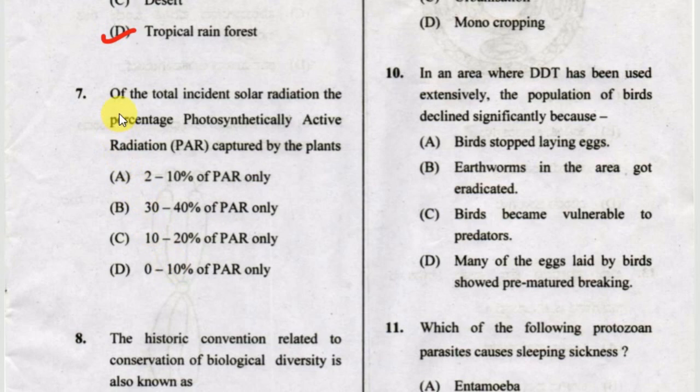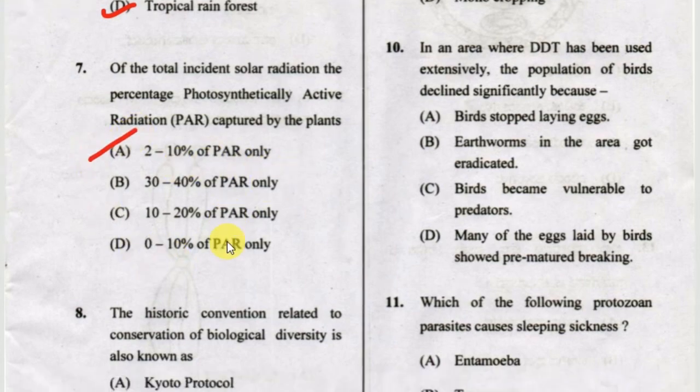Next one, of the total incident solar radiation, the percentage of photosynthetically active radiation, that is PAR, captured by the plants is option A 2 to 10% of PAR only, option B 30 to 40% of PAR only, option C 10 to 20% of PAR only, option D 0 to 10% of PAR only. The correct answer is option A, 2 to 10% of PAR only.